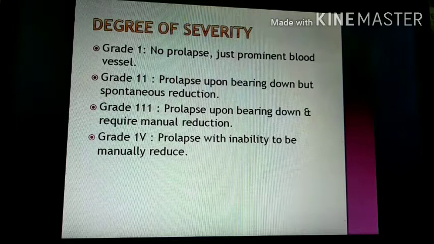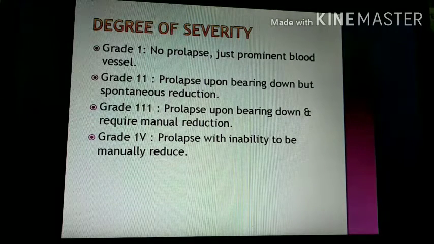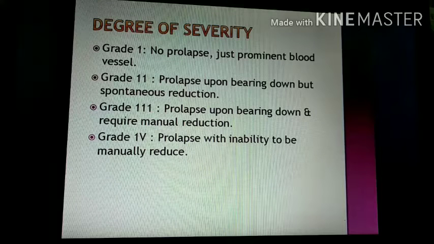After that, the degree of severity. Hemorrhoids are graded into 4 grades: grade 1, 2, 3 and 4. In grade 1, no prolapse, just a slightly prominent blood vessel. In grade 2, prolapse upon bearing down, when the person bears down to pass stool, but there is spontaneous reduction; the hemorrhoid can spontaneously return to its original position.